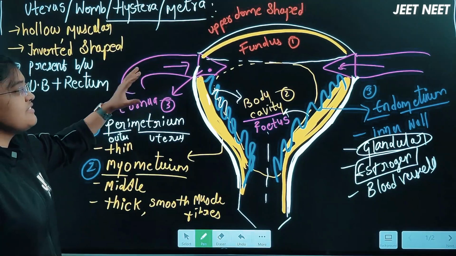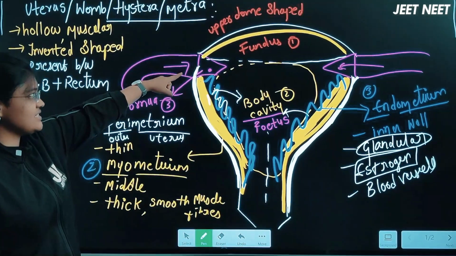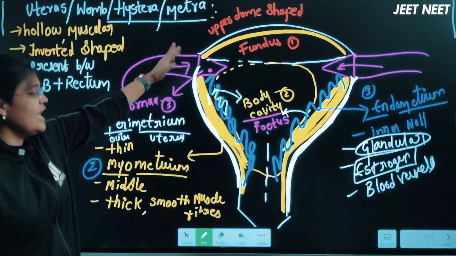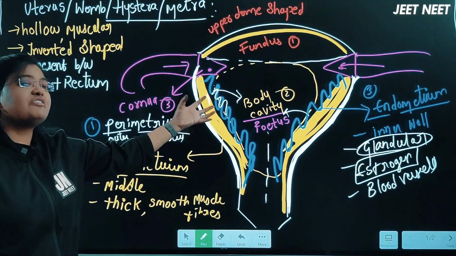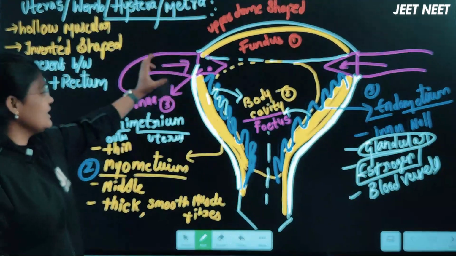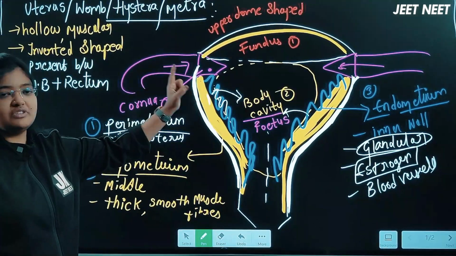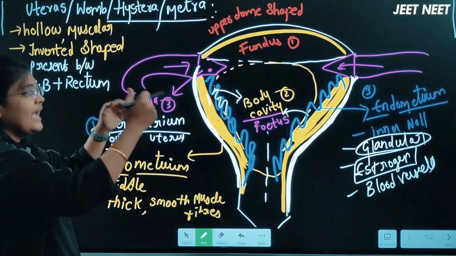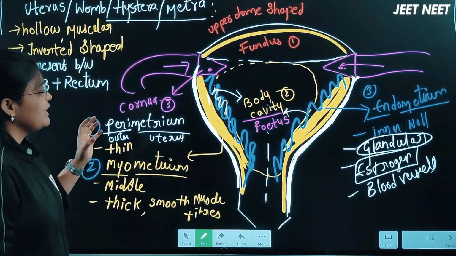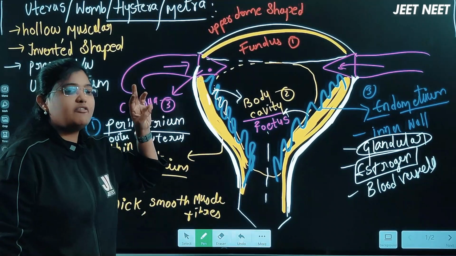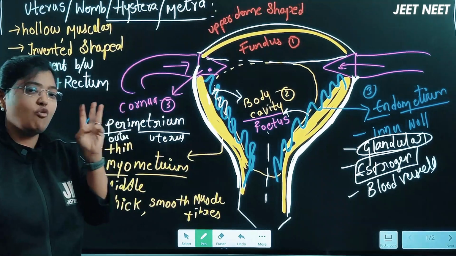And the uterus is divided into three regions. One is the fundus region, which is the upper dome-shaped region, and second one is the body cavity where the fetus development will be happening, and third one is the cornua, the ends of the uterus where the fallopian tube is entering. Okay, now this uterus is lined with three walls actually.